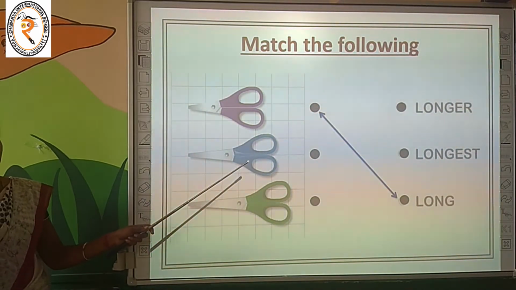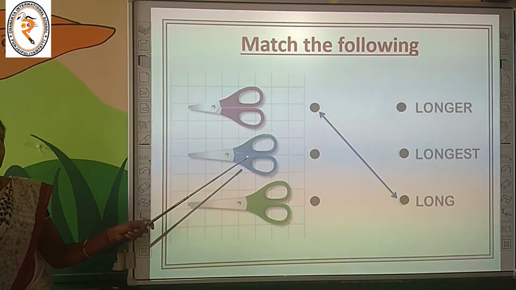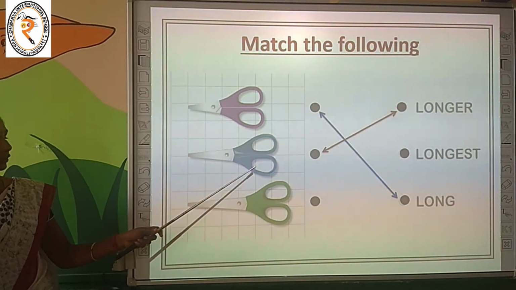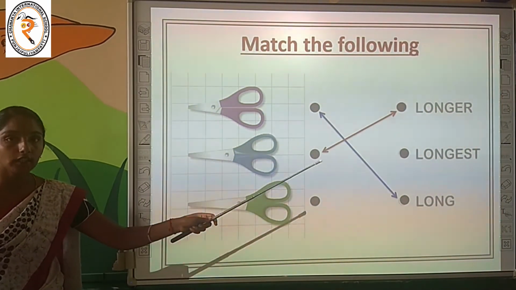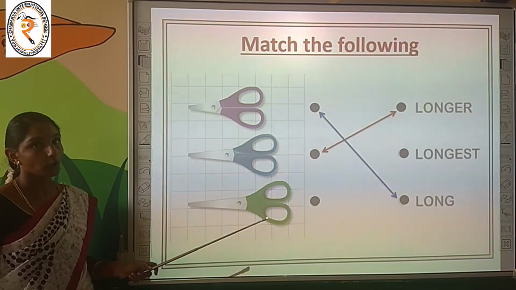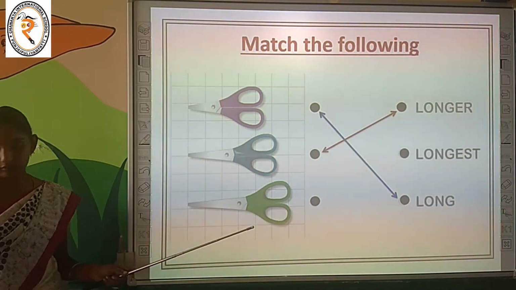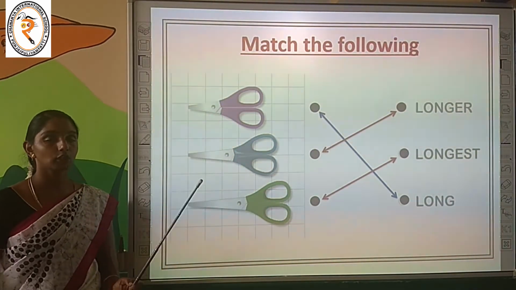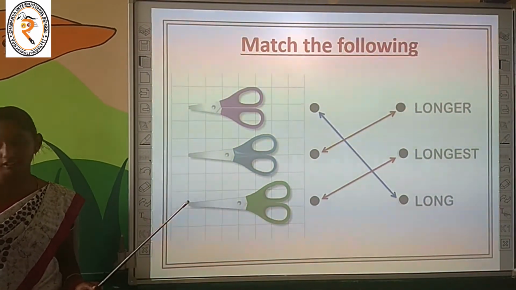Can you tell me the answer for the second one? Is this long, longer or longest? Yes, the second one, the blue color, is longer than the first one. Shall we move to the third one? Is it long or longest or longer? Which is correct? Very good. The green color is longest length of all. Do you enjoy the activity, children?